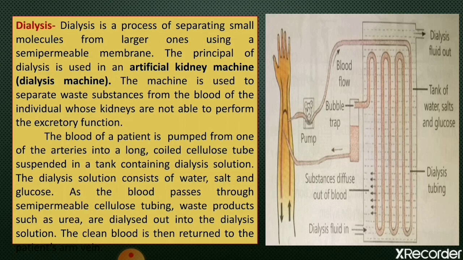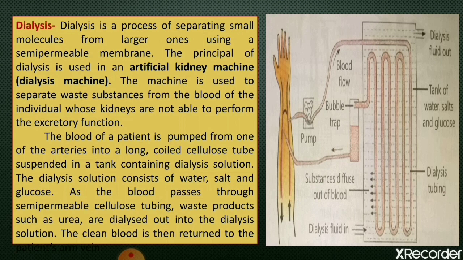We have different organs for removal of waste products, but the kidneys are the main excretory organs. So normal functioning of the kidneys is very important for good health. Sometimes a person's kidney may stop working due to some infection or injury.